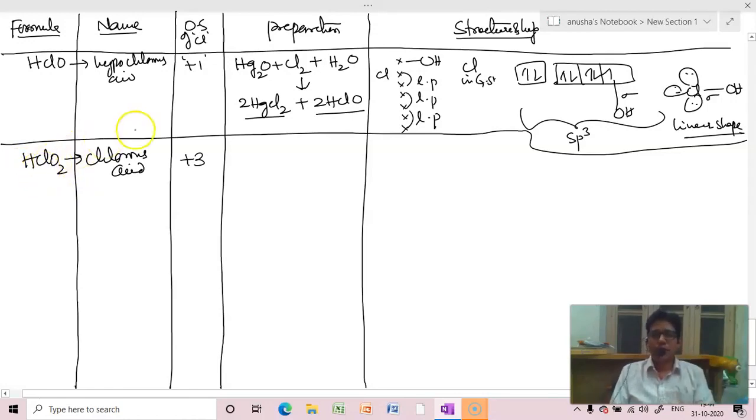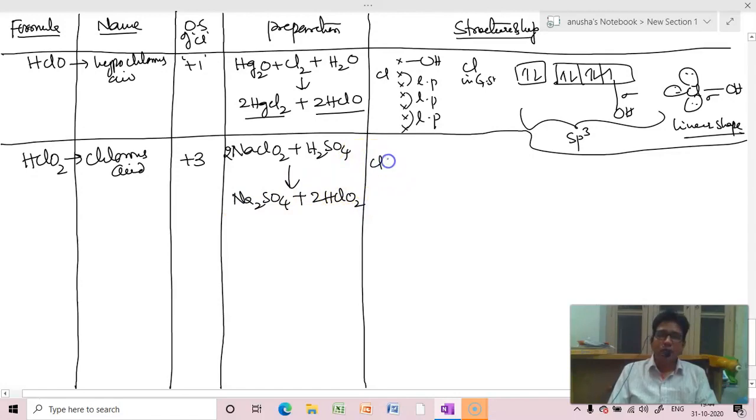Then you will get corresponding oxyacids. Means NaCl on reaction with sulfuric acid will get sodium sulfate. For that we have to take 2. So Na2SO4 plus 2HClO2. Right, beta?